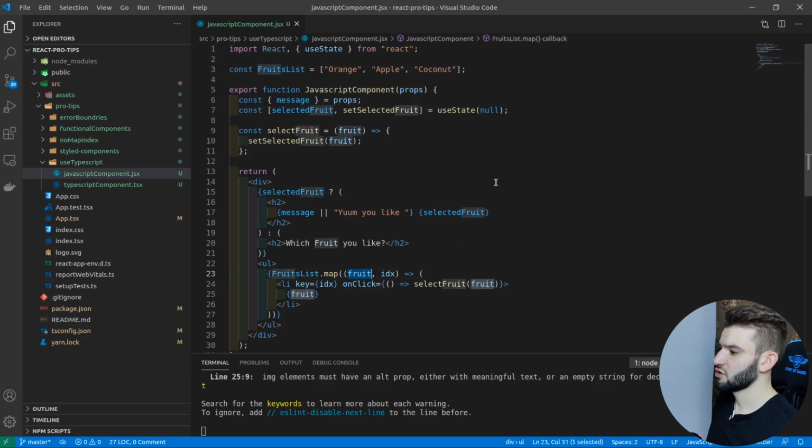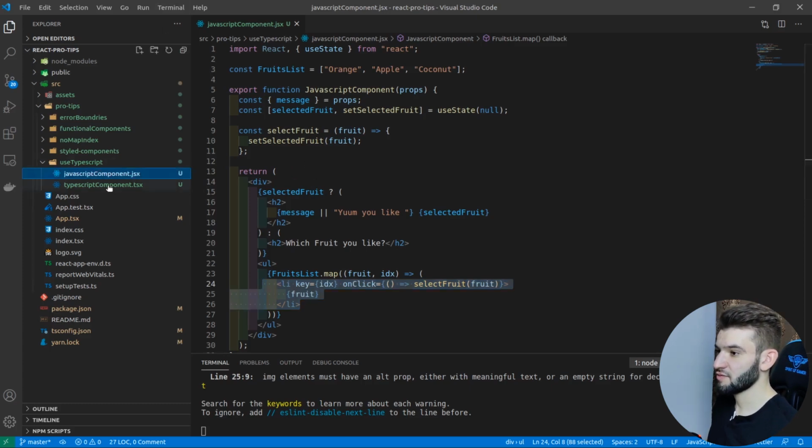So what is a fruit? An object or a string? You can't tell, right? You can here in our scenario, but let's say it's doing an API call. You're going to have a hard time telling what that is. So you have to take a look at it, and you have to do a lot of other stuff that makes it look ugly, and it's going to take you a lot of time, even though it might seem simple at first. But if the code is complicated and you've got hundreds of lines of code and hundreds of components nested together, you're going to have a really bad time debugging, especially if you have a bug or an issue in your code. So yeah, you're going to find a lot of problems with that.